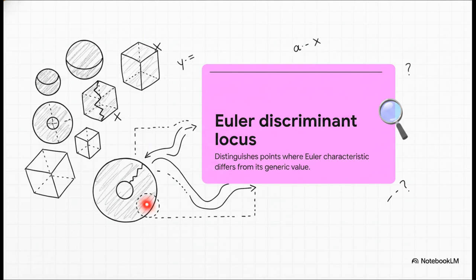The author states that, given a family of varieties, the Euler discriminant locus distinguishes points where the Euler characteristic differs from its generic value. Okay, let's slow down and absorb that. In geometry, a variety is roughly just a set of solutions to a system of polynomial equations. And the Euler characteristic? That's a topological number describing the structure of a space, regardless of how it's bent or stretched. So, the Euler discriminant locus is essentially a map of the exceptions. It's the specific boundary where the standard rules of that shape suddenly break down. The author's planting their flag right there, right in the territory of the exceptions.